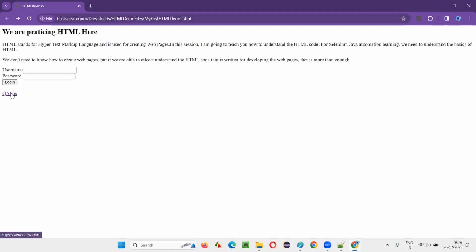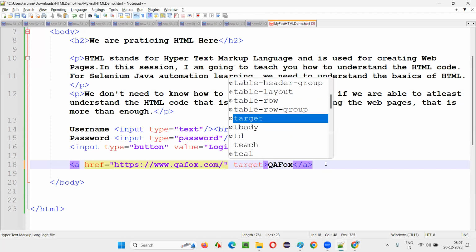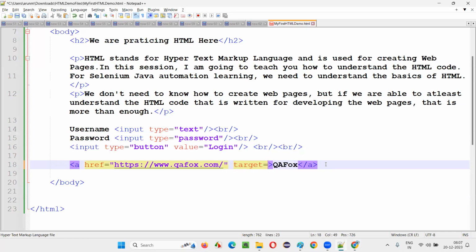But if I want, when I click on this, it to open in a new tab, what do I have to do? For that, I have to add one more attribute known as, what is the attribute name? Target is the name of the attribute, equal to underscore blank I have to give.